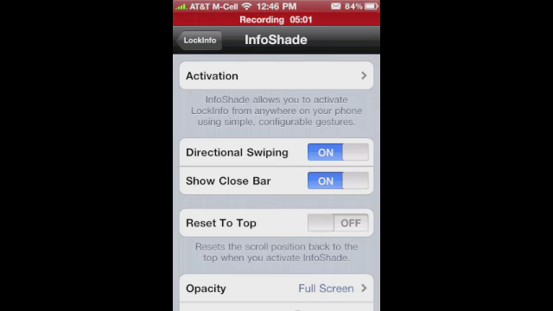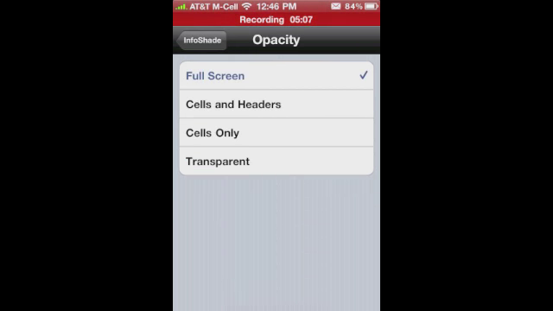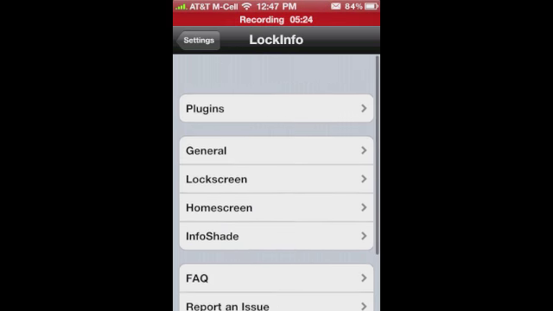Activator is another setting. I'll show you that in a second. That's available in settings also. Opacity, you can choose to have that full screen, cells and headers, cells only, or transparent. And as you slide this little bar, it'll make it more transparent or less transparent to where it's solid, and then you don't see the background. I have it set to where you can see my picture on my home screen background behind it, and I'll show you that in just a second.